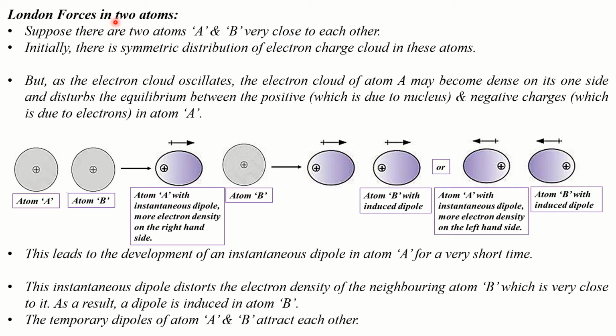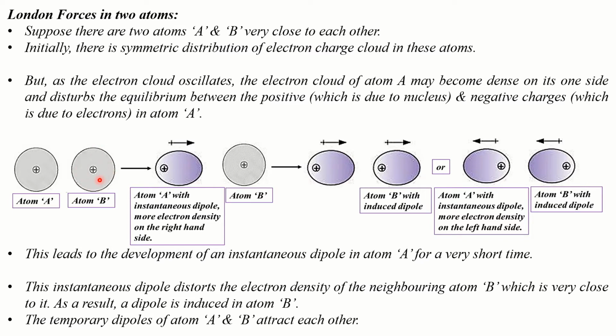Now let us try to understand how London forces come to play in two non-polar atoms. Suppose there are two atoms, atom A and atom B, that are very close to each other. And note that these two are non-polar atoms. Clear? As you can see, there is symmetric distribution of the negatively charged electron cloud around the positively charged nucleus of these two atoms. In other words, there is equilibrium between the positive and negative charges in both non-polar atoms A and B. And you know that the electrons in atoms and molecules are not stationary, they are constantly moving.